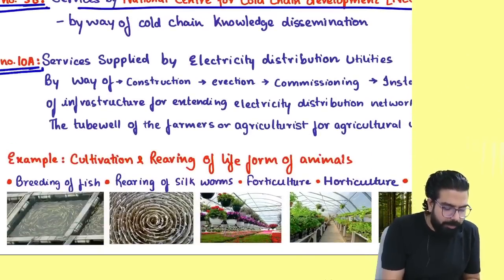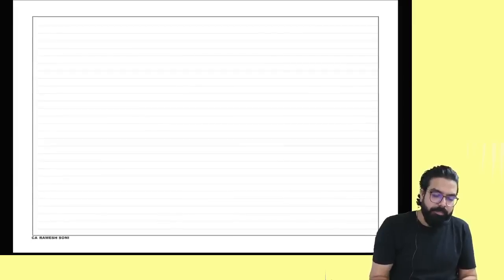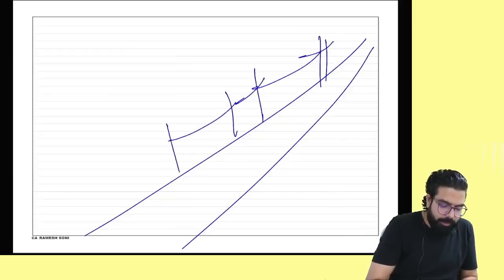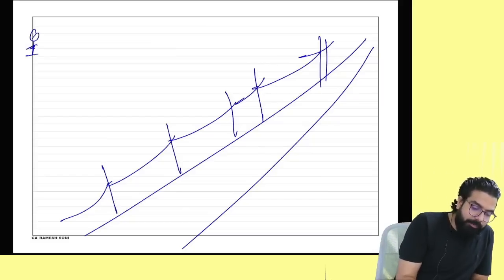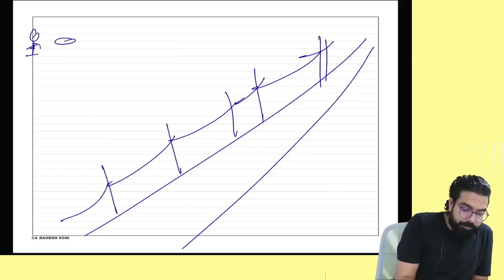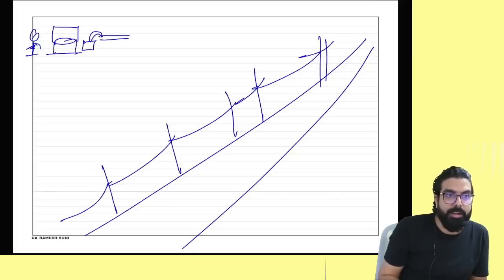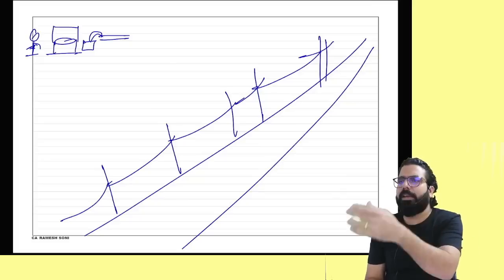Now, entry number 10A. Everyone, what is entry number 10A? Listen. This is one road. On the road, electricity is going. This is an electric pole. This is one agriculturist. This is his well. This is his tube well. For the water to come out of the tube well, he needs electricity. So he went and told the electricity utility. People, who supplies electricity in Tamil Nadu?